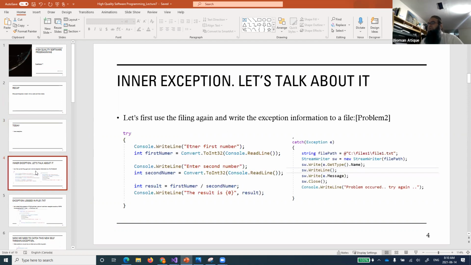So we were talking about the inner exceptions that day, and of course you remember that we got stuck at one point. You would also have found out what the problem was. So this was our try block.